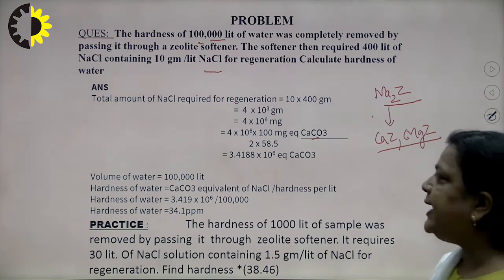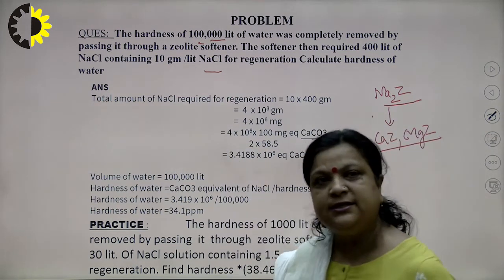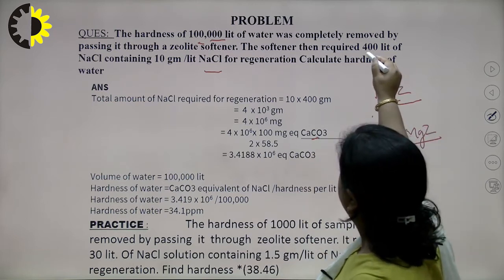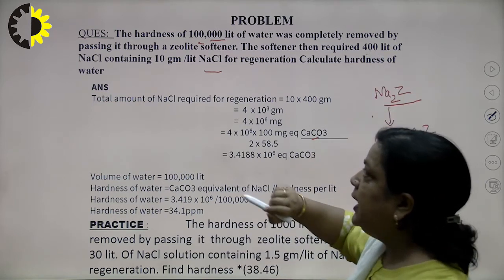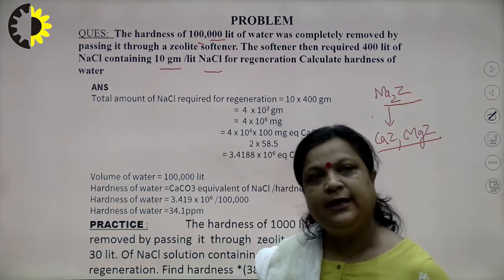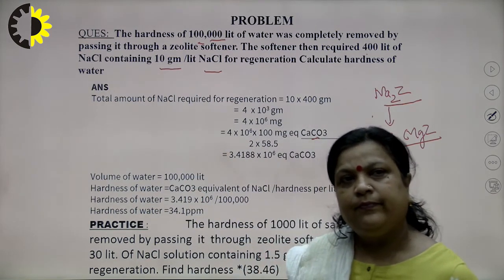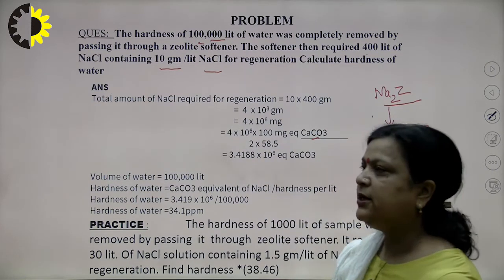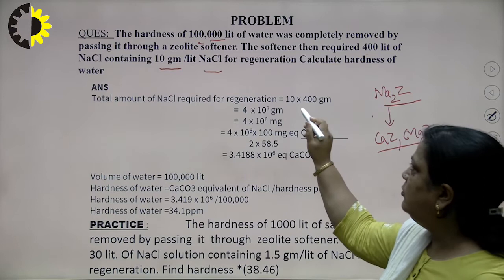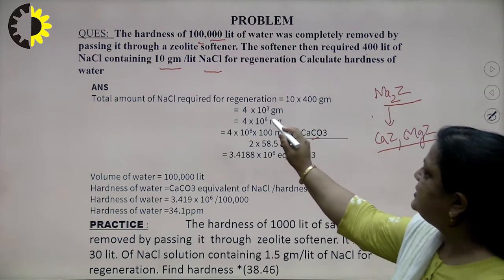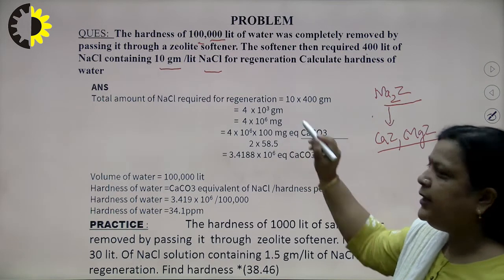First we calculate how much NaCl is required for regeneration. Total NaCl required is 400 liter, and in 1 liter NaCl dissolves 10 gram. So, total NaCl required for regeneration is 10 into 400 gram, which is 4 into 10 to the power 3 gram.